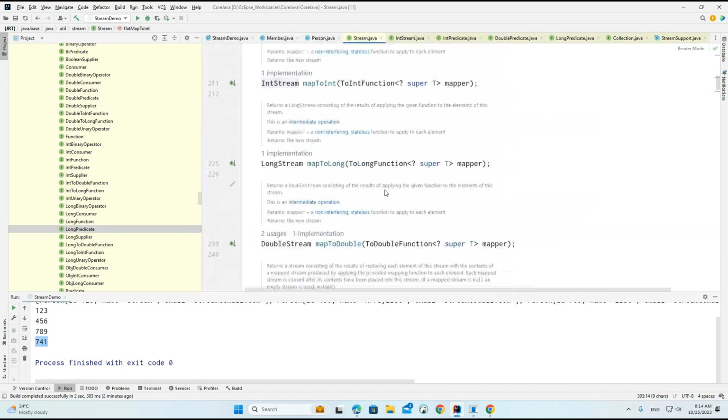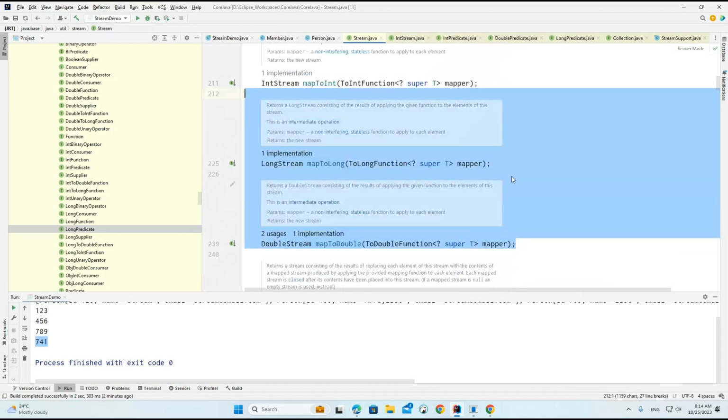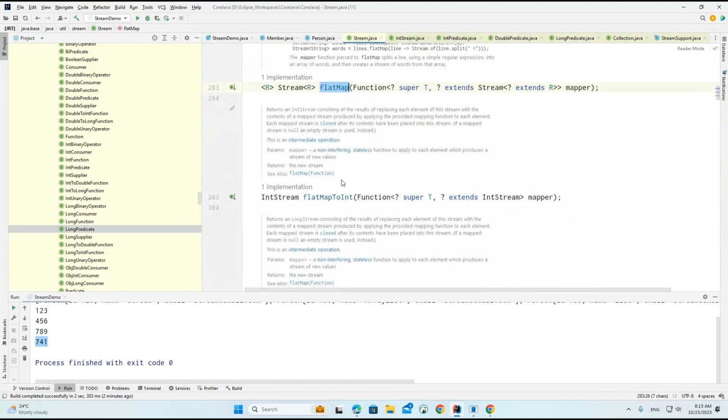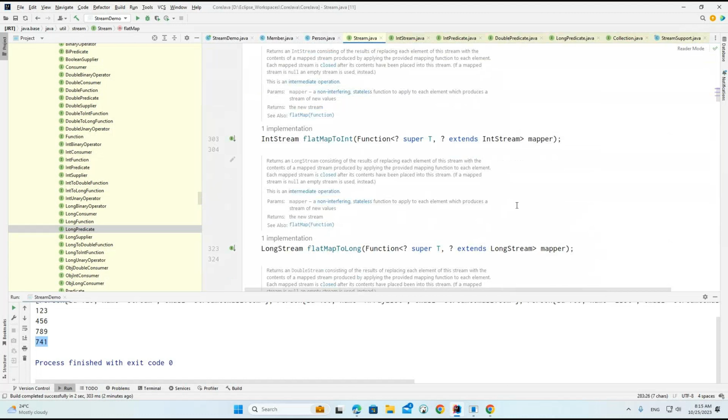Mainly we needed to discuss map and mapToLong, and these are the methods we completed. We'll discuss flatMap, and after that the other different methods. Mainly the IllegalStateException: basically whenever we are trying to change the state of an object. When you are executing something in the middle of a loop, if you try to add or delete, the state of the object is going to change. At that time you will get an exception.